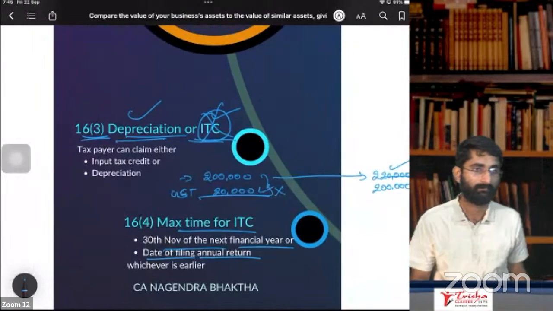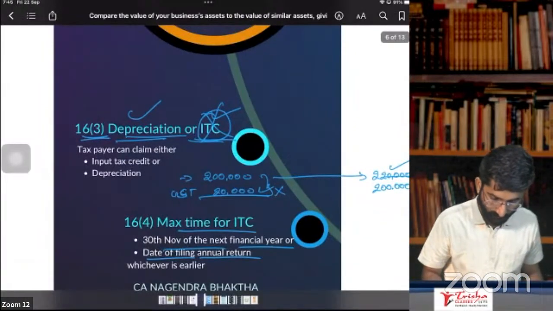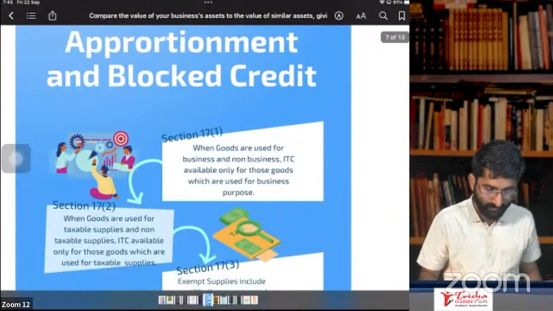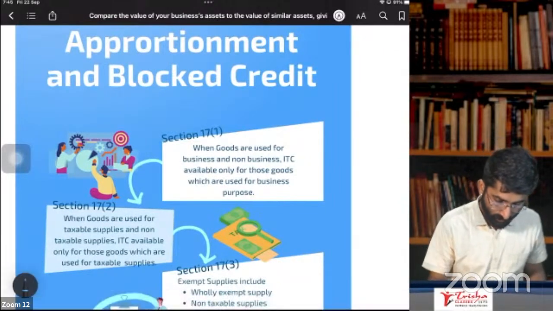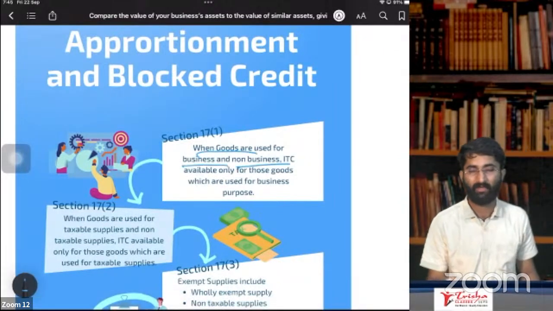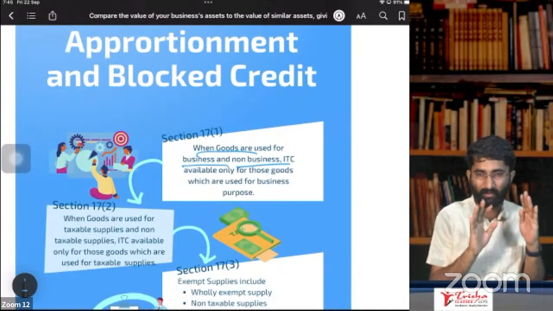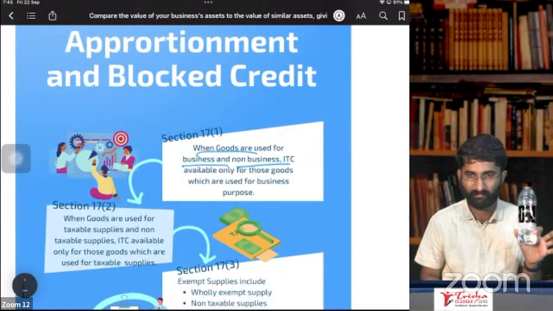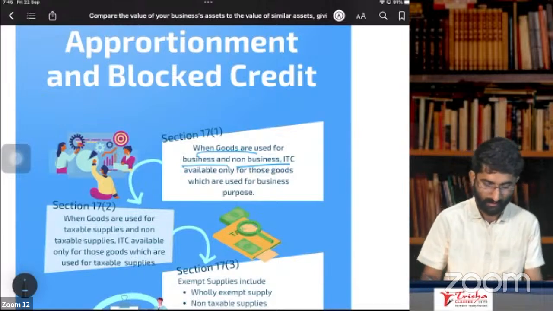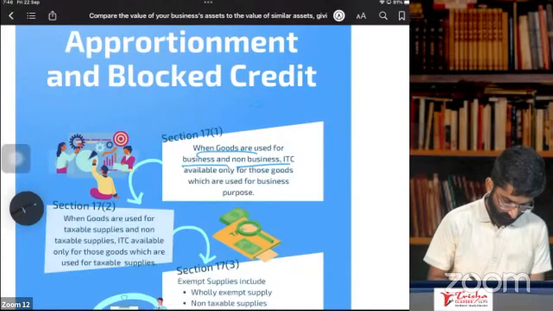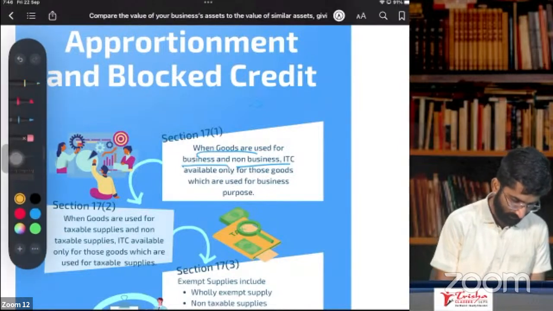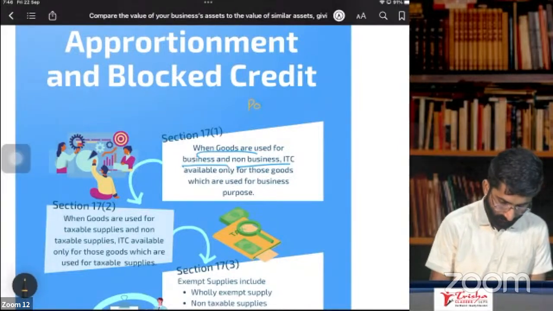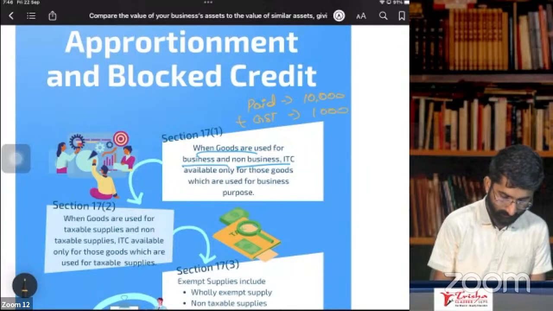Now we are going for section number 17, subsection 1, when the goods are used for business and non-business purpose. If you are using some goods for business purpose and non-business purpose. Example, I am purchasing 100 water bottles and I paid the amount of 10,000 rupees plus GST of 1,000 rupees.